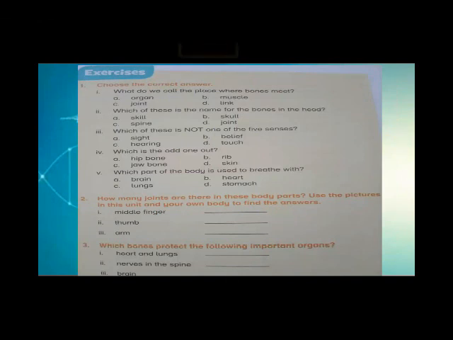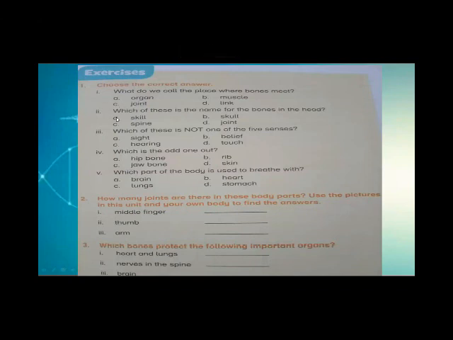Now, the book page number 5. Exercise number 1. Choose the correct answer here. Okay. Now, the exercise here, you will complete it. Open your book, page number 5. I will just read and you will point out and mark the correct answer. Okay. First one, what do we call the place where bones meet? Take the screenshot of it. Yes, so joint is the correct answer.